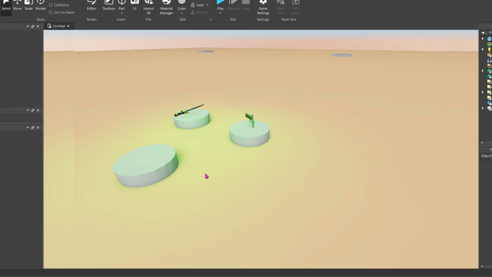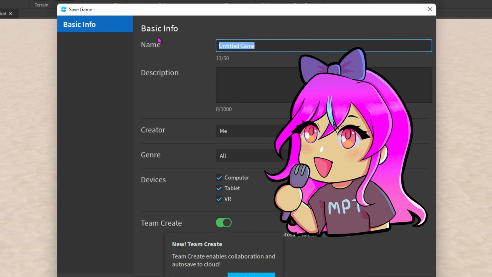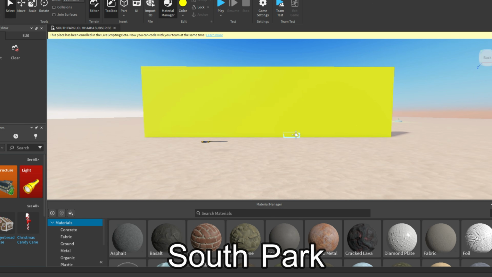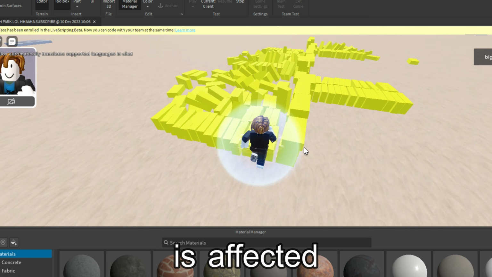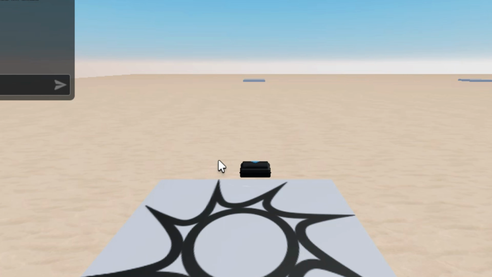Luckily for me, there is a template system so that I barely have to do any of the work. I chose the combat option, and it gave me a simple world with a few weapons already in place. But just because it did some of the work for me, doesn't mean doing the rest was quick. I started by building the base of the South Park Elementary School, but when I decided to playtest it, I discovered that every object is affected by gravity unless it has been anchored down. But with that slight hiccup out of the way, I can keep going with the design.